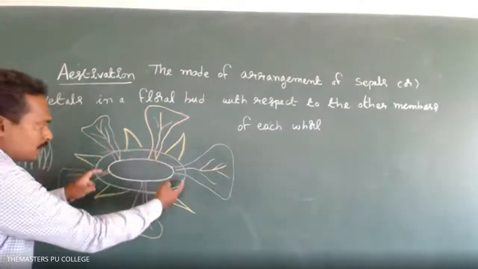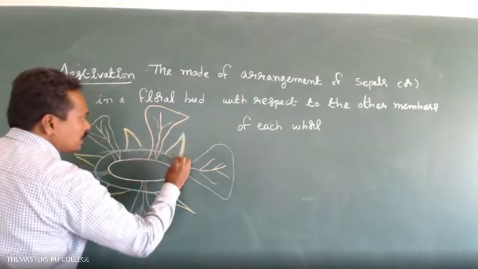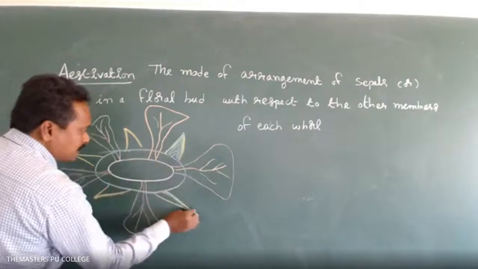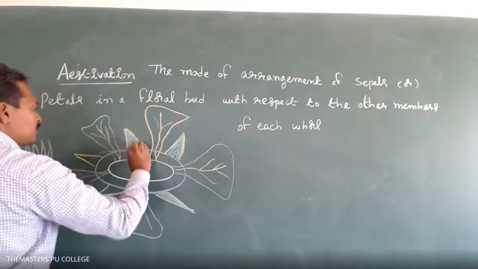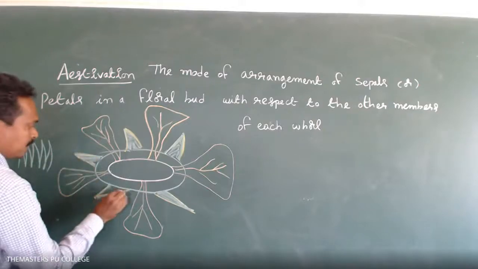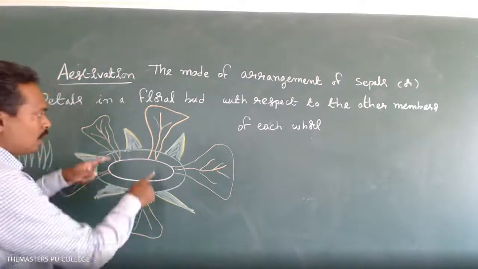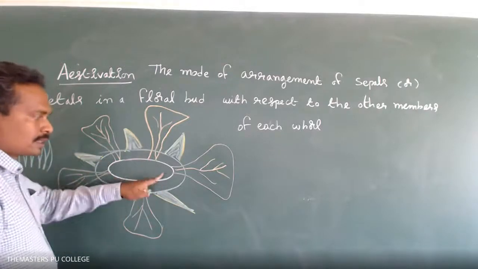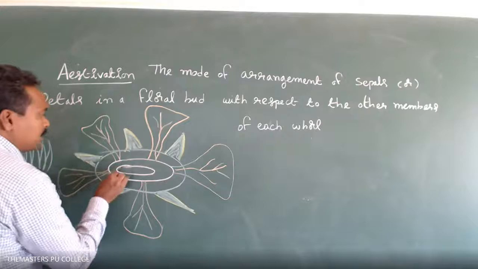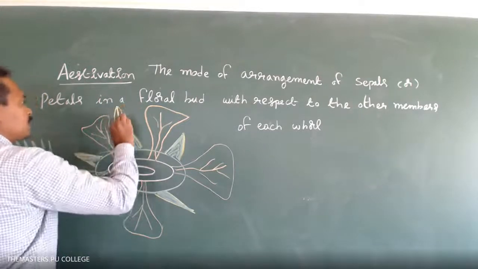The outermost whorl of the flower is the calyx. The members of the calyx are known as sepals. The members of the corolla are known as petals. So outermost whorl calyx, next whorl corolla, and the third whorl of the flower, the stamens.